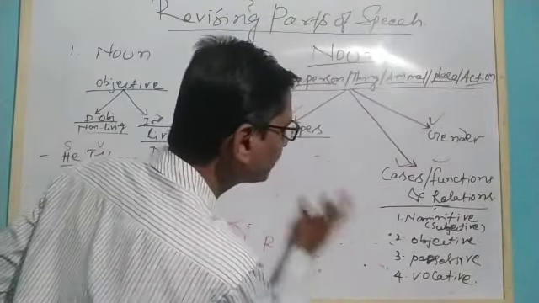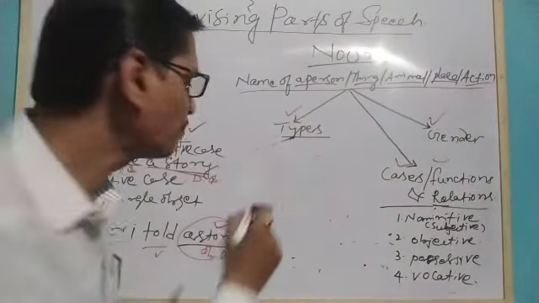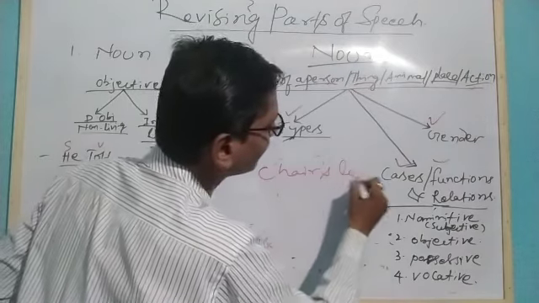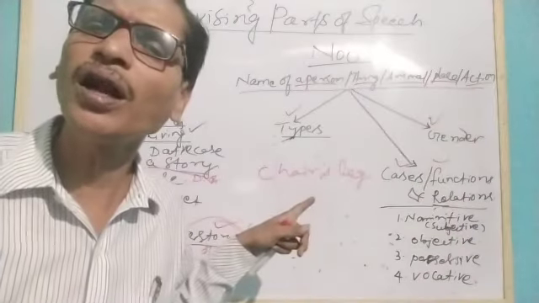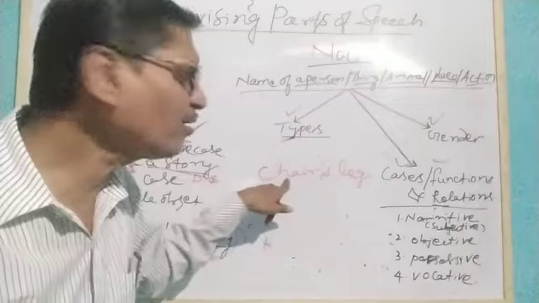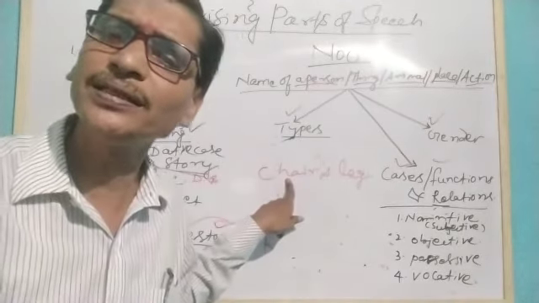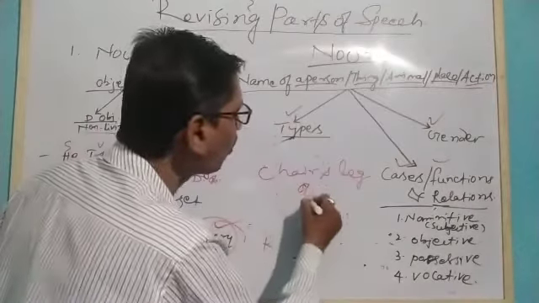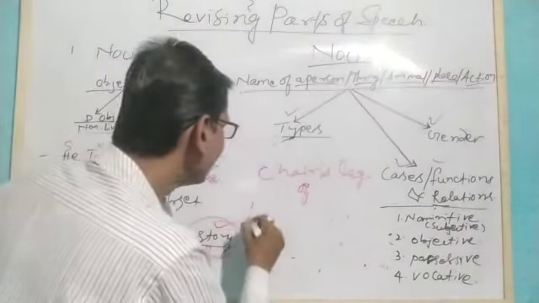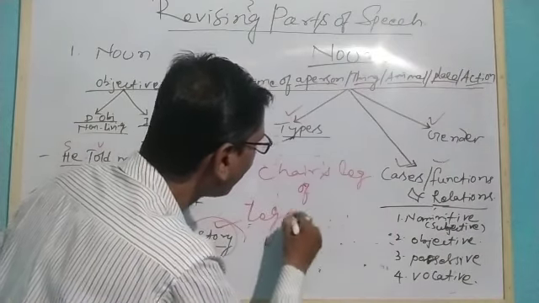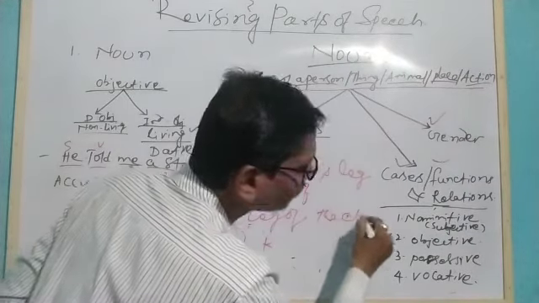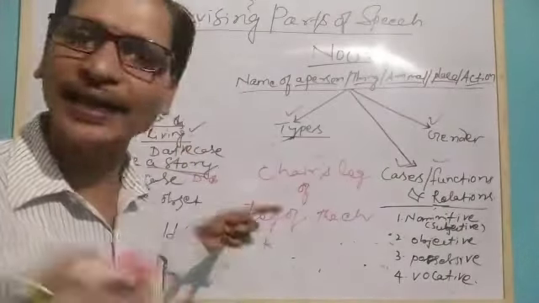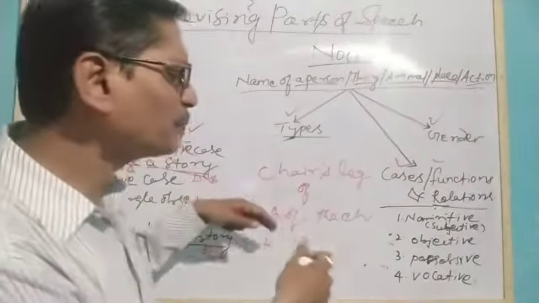Similarly, what happens when we talk about a non-living thing? For example, as I always tell, chair's leg. Chair is a non-living thing. We cannot say chair's leg like such. It is grammatically incorrect. Therefore, what we need to do? We can use of for that. The leg of the chair. We can say leg of the chair. Understand? So this is the possessive case.